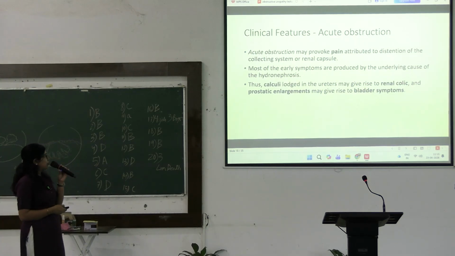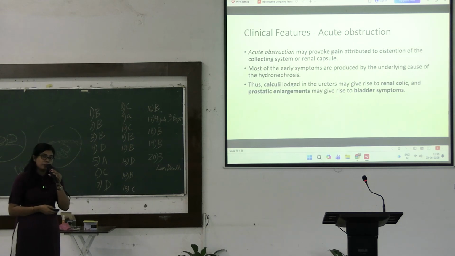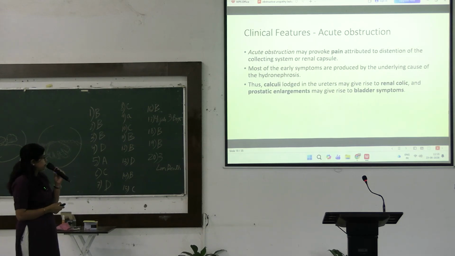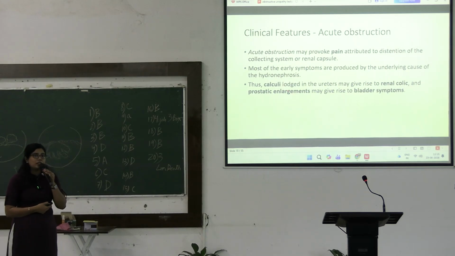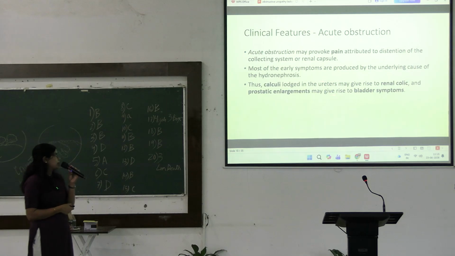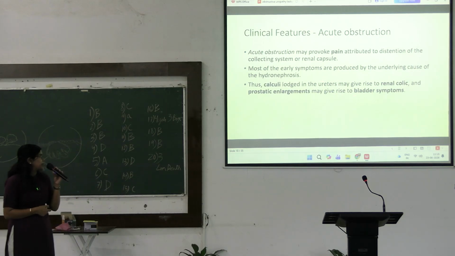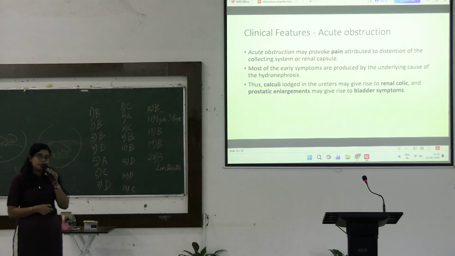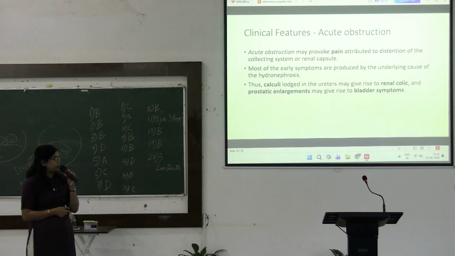The patient will suffer from pain due to distension of the collecting system and also due to distension of the renal capsule. And most of the early symptoms are produced due to the underlying cause. So if the underlying cause is some kind of obstruction like a stone, the patient will present with pain, and the calculi lodged in the ureters may give rise to renal colic. Prostatic enlargement will give rise to bladder symptoms.